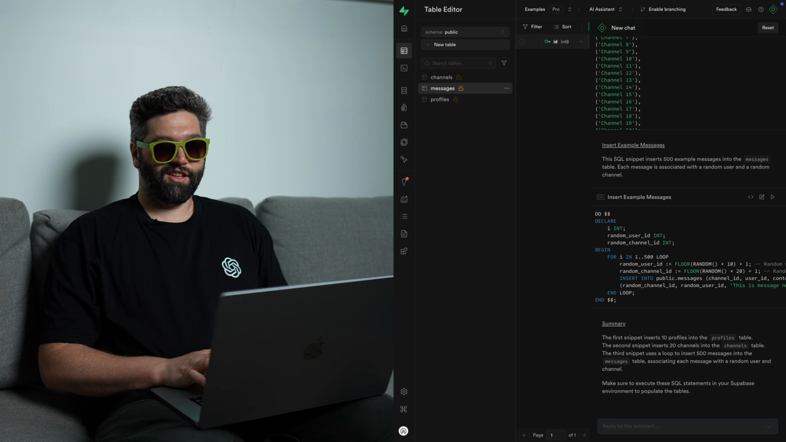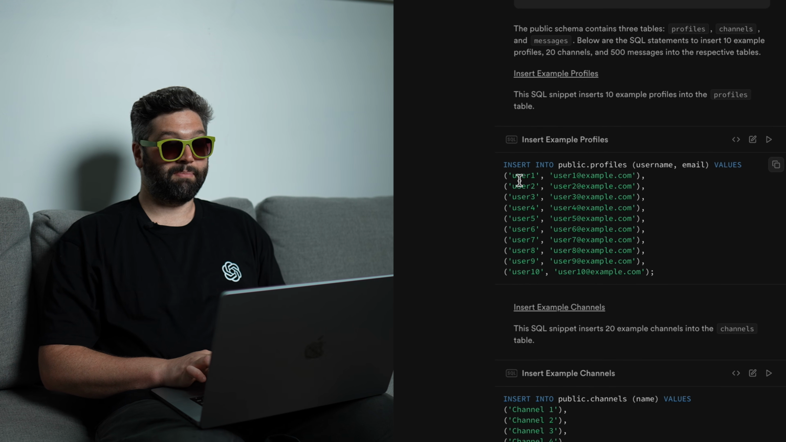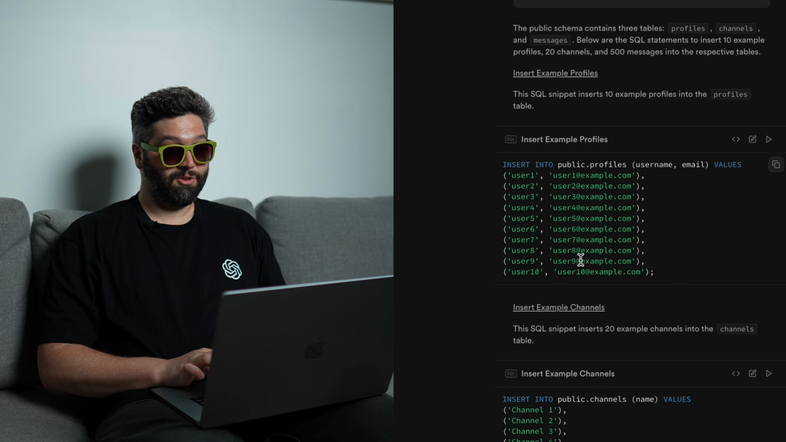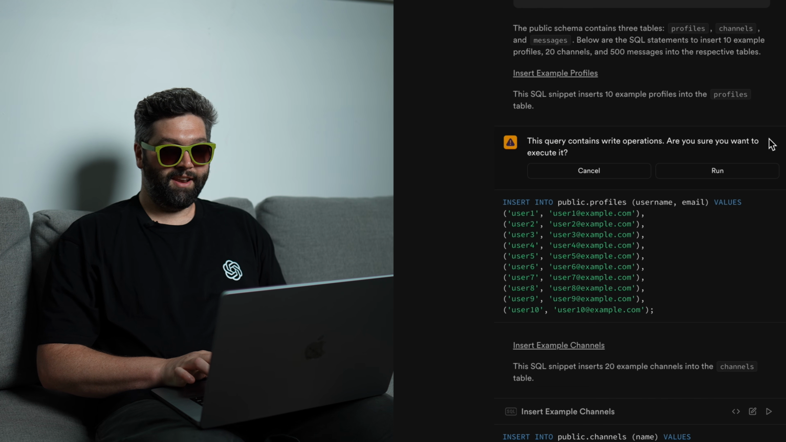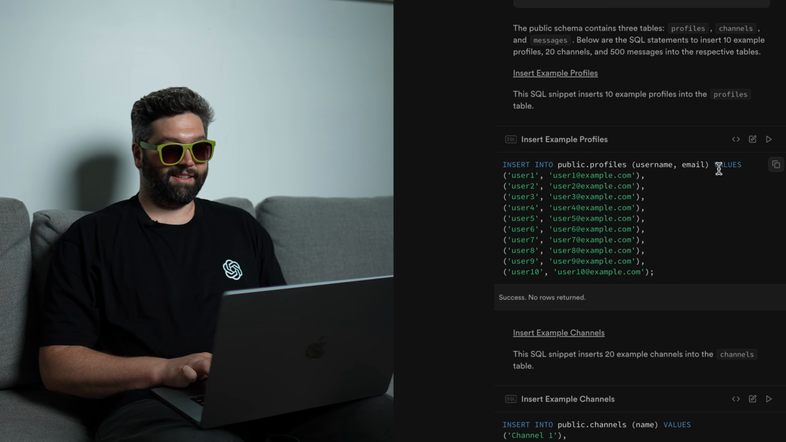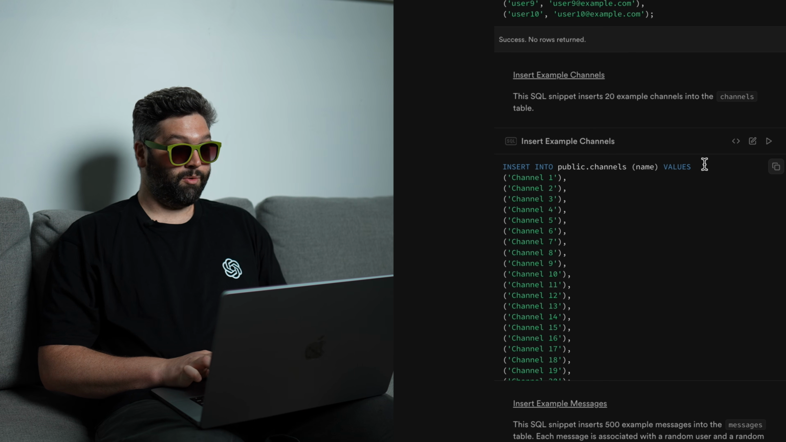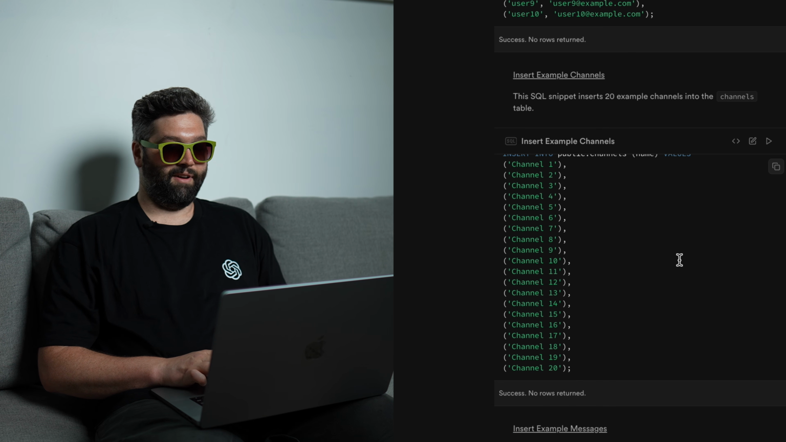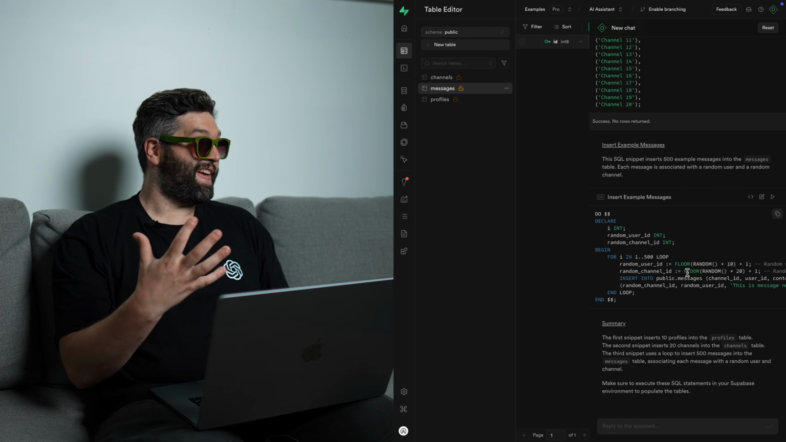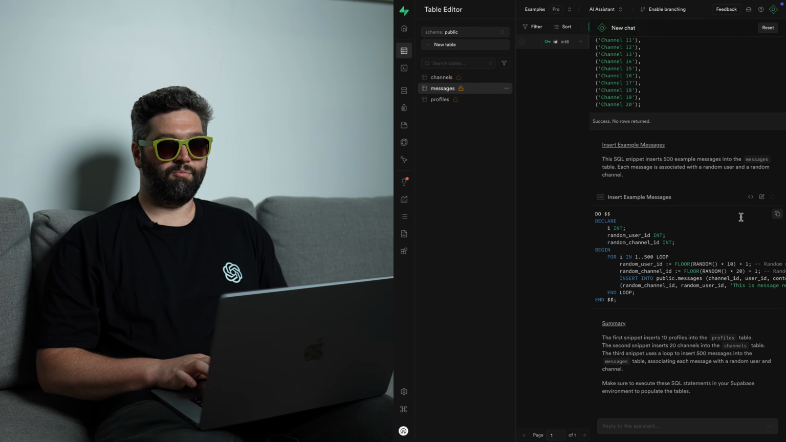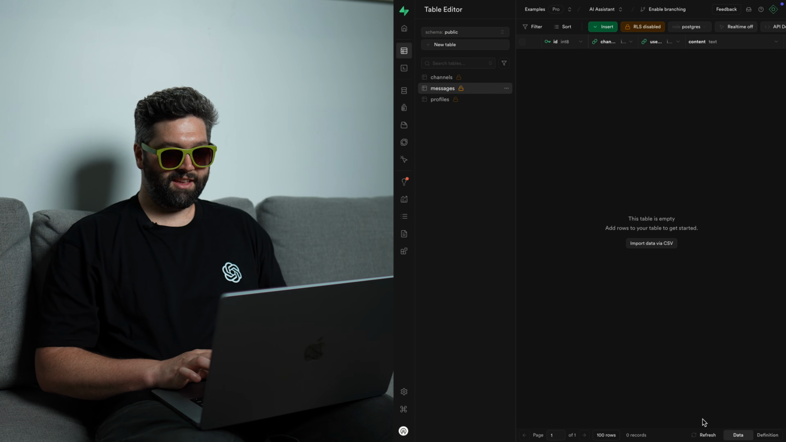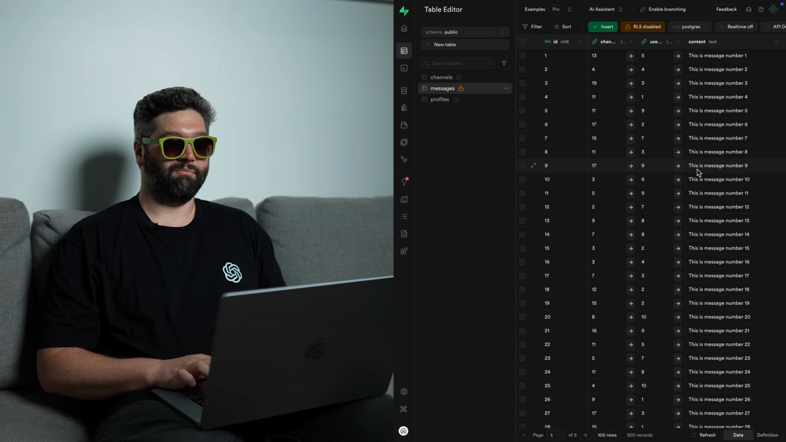So it's given us 3 separate queries of varying complexity. You can see it's been super creative with these usernames and emails. Let's give this one a run. And yes, we want to execute it. Now let's insert our channels with equally creative names. And then for our messages, even John without an H legitimately has no idea what this is doing. But thankfully, we can just give it a run. And now if we move this out of the way, refresh our page, we can see a whole bunch of messages.